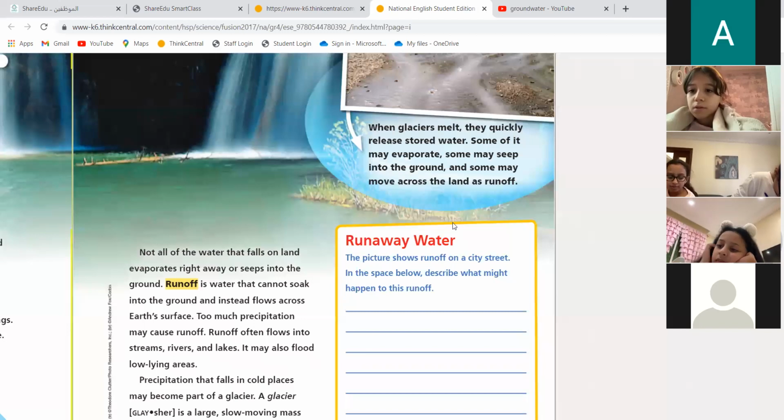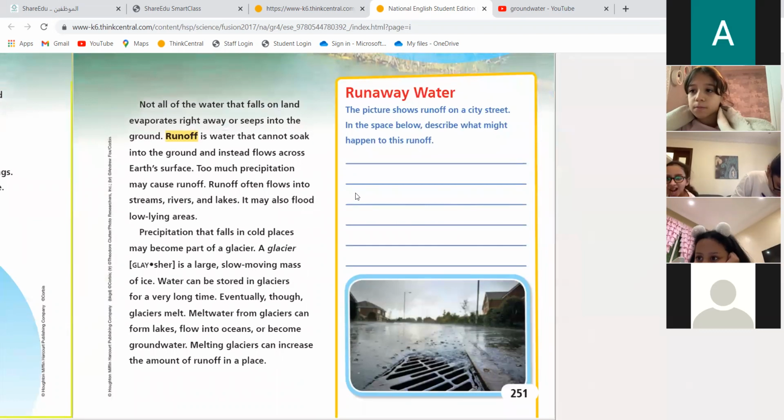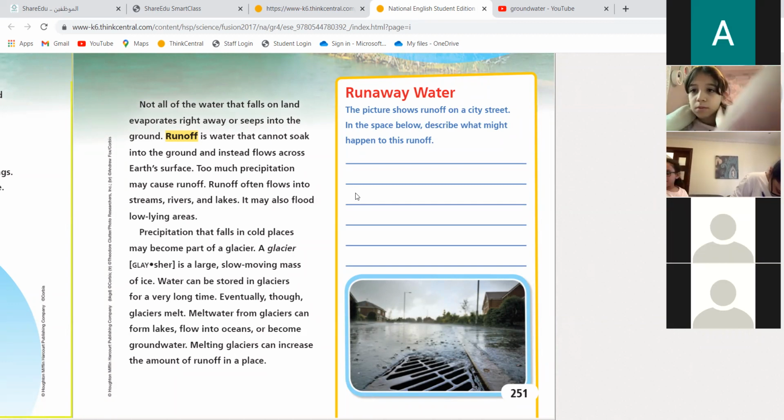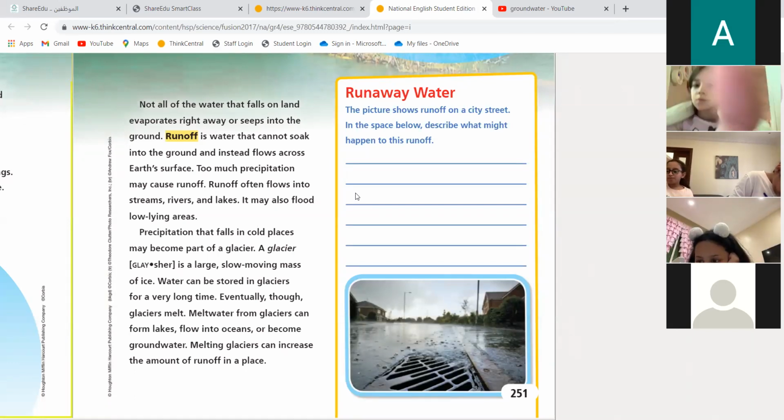Now, take a look at this picture over here, page 251. The picture shows runoff on a city street. In the space below, I want you to describe what might happen to this runoff. What do you think is going to happen? Maybe they have a tsunami. A tsunami? No, what will happen to the water, Fatima? It will go down to the layer.